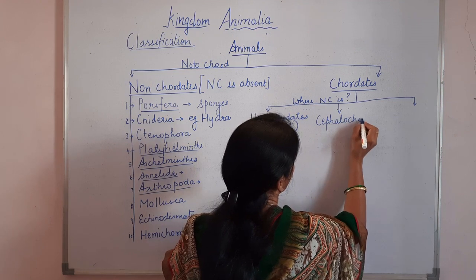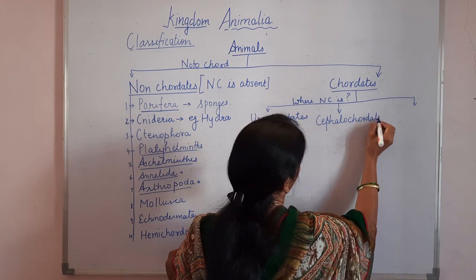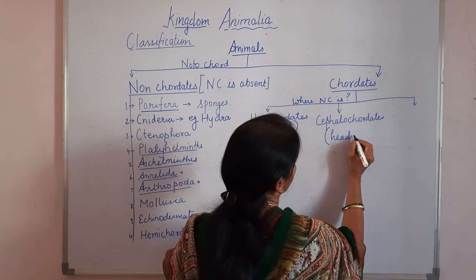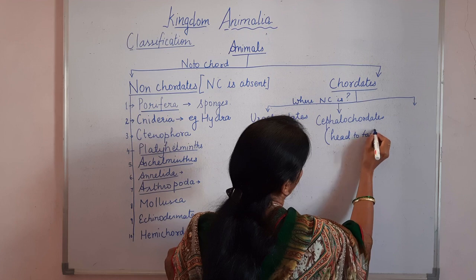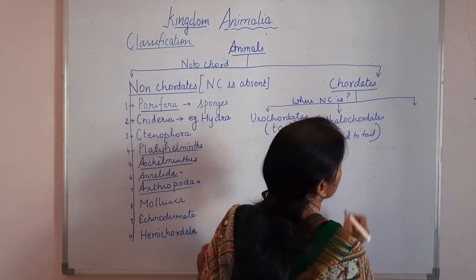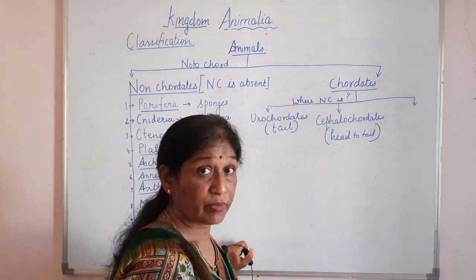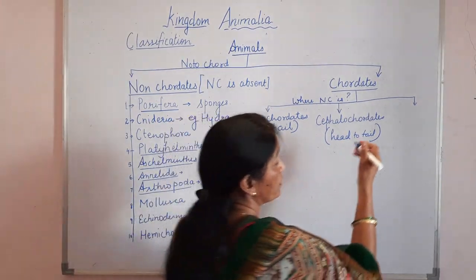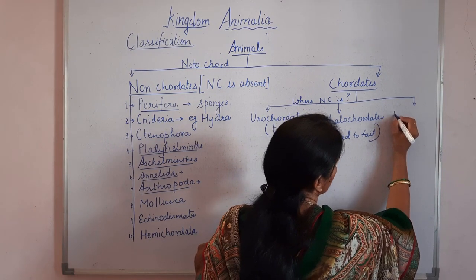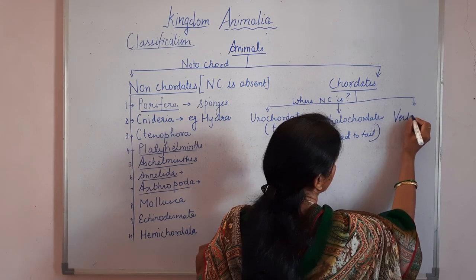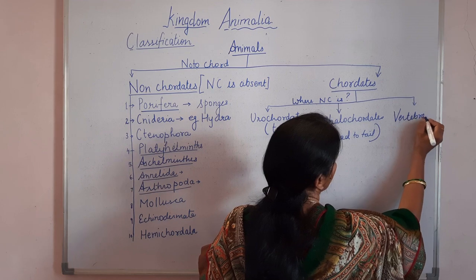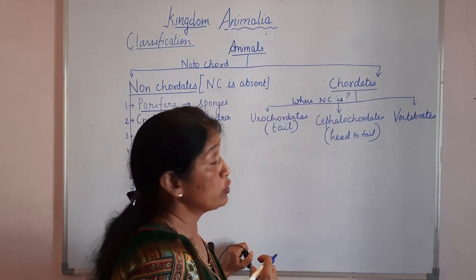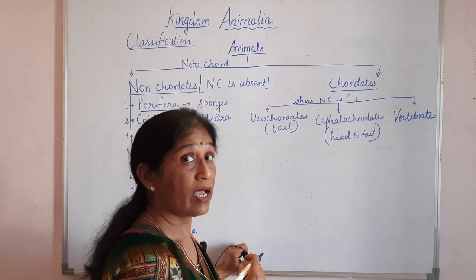And they are cephalochordates if it is present from head, cephalo, head to tail, up from head to tail. And if in the body of the animal this notochord takes another form of vertebral column, they are called vertebrates. So chordates can be classified basically into three: urochordates, cephalochordates, and vertebrates.